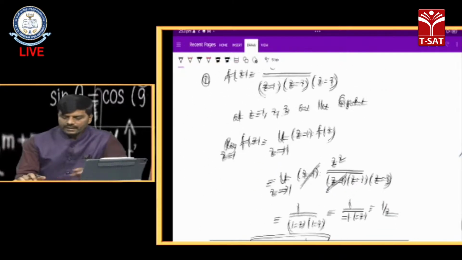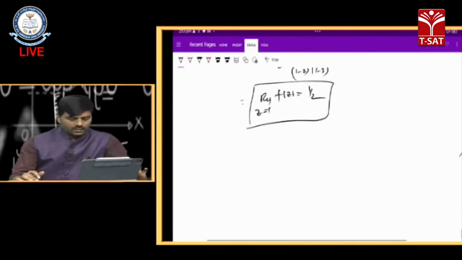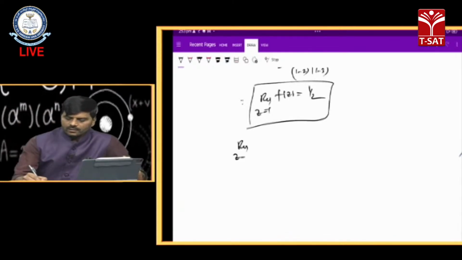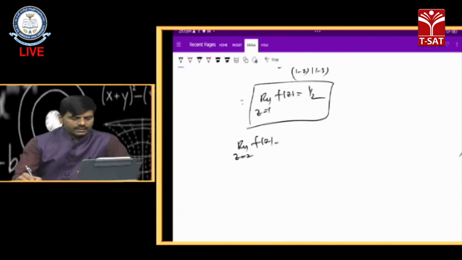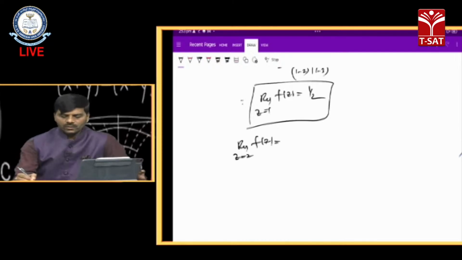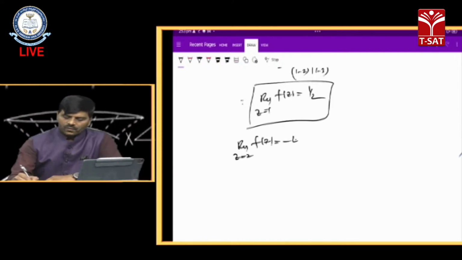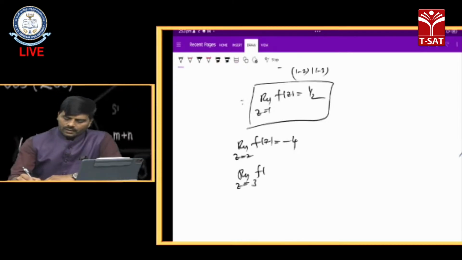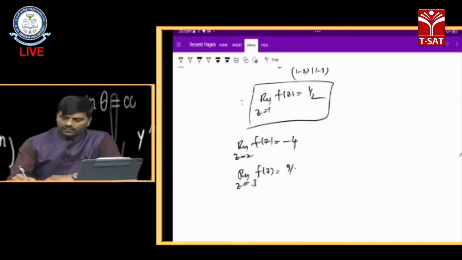So we get the residue at z equals 2 of f of z as minus 4, and the residue at z equals 3 of f of z as 9 by 4.